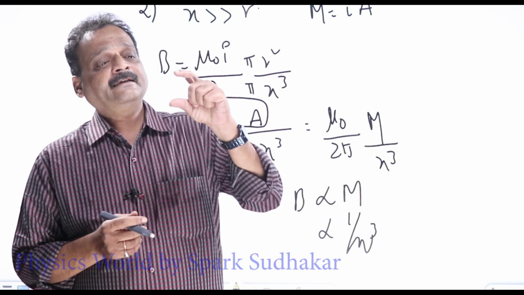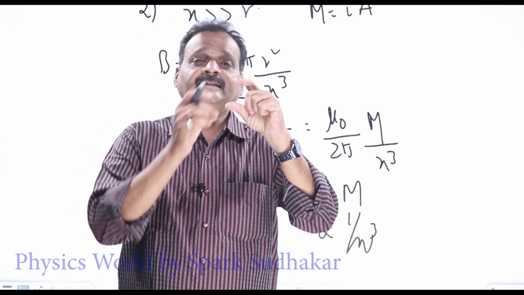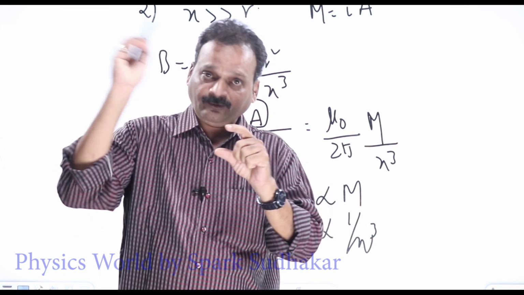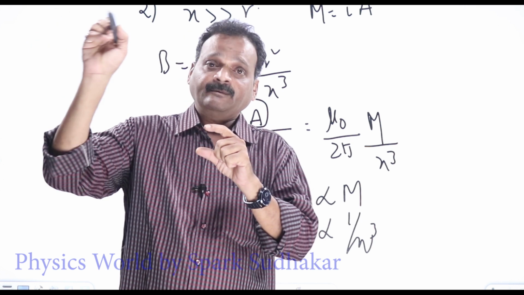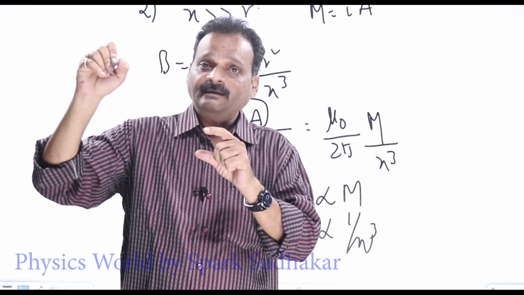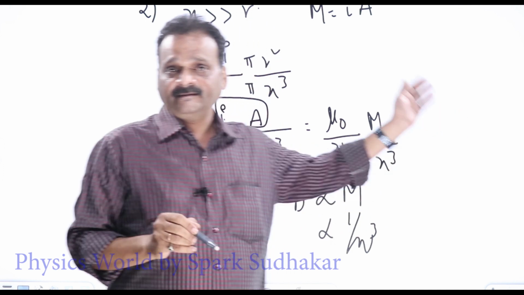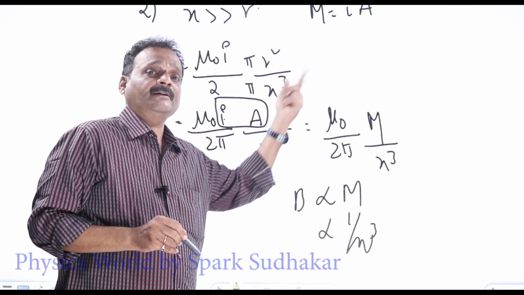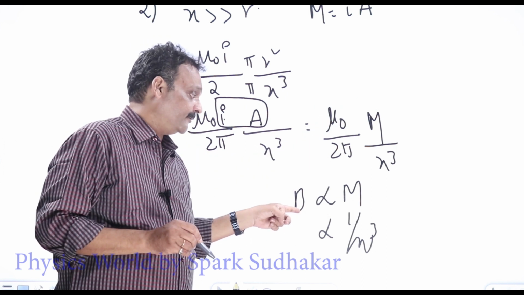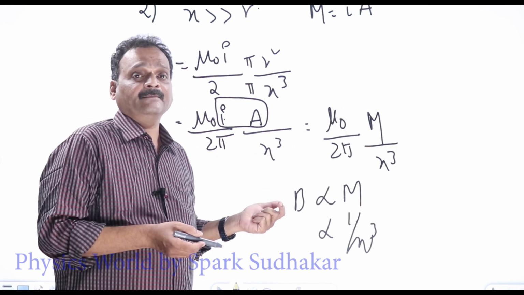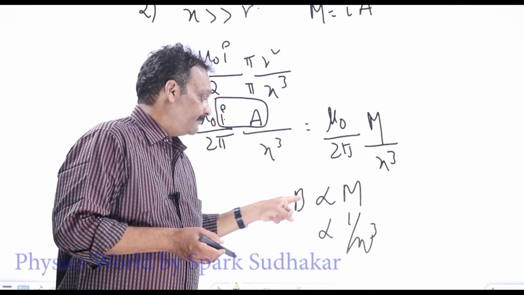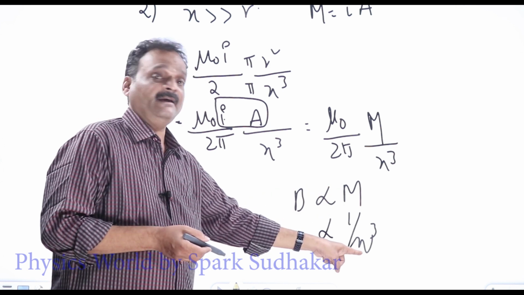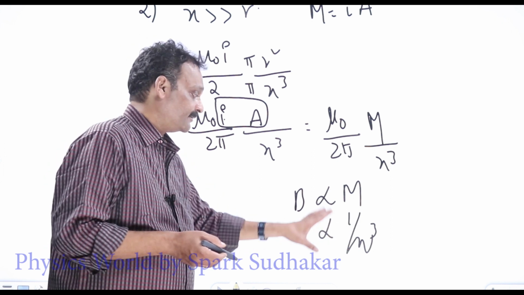We will have an electric dipole, two equal and opposite charges separated by some distance. The electric field due to the electric dipole is also proportional to the dipole moment and inversely proportional to the cube of the distance. So a magnetic dipole is very similar to an electric dipole: B is proportional to the dipole moment and B is proportional to 1 by x cube. These two things should be kept in mind.